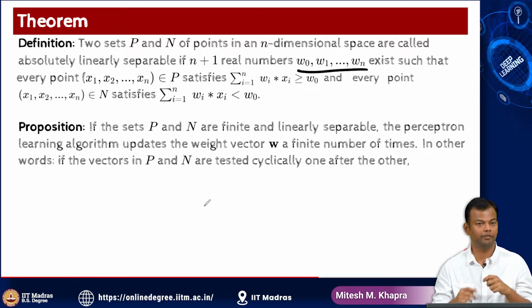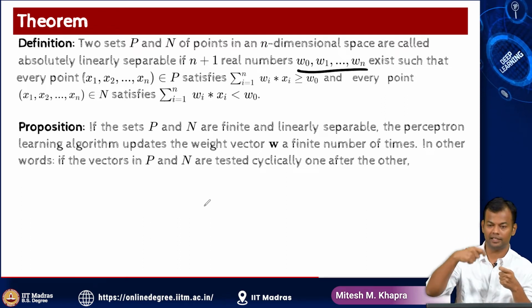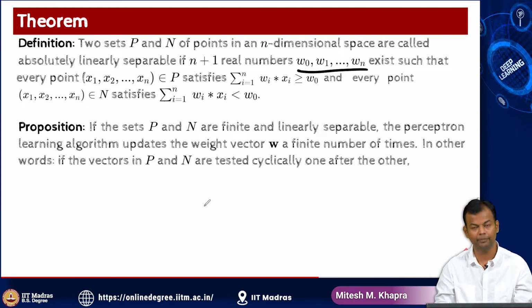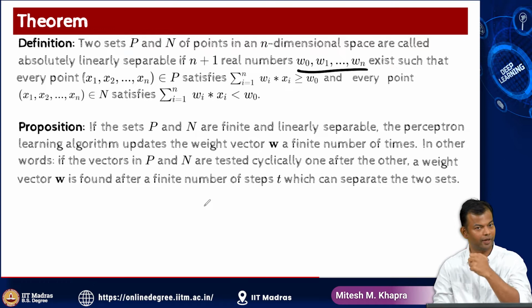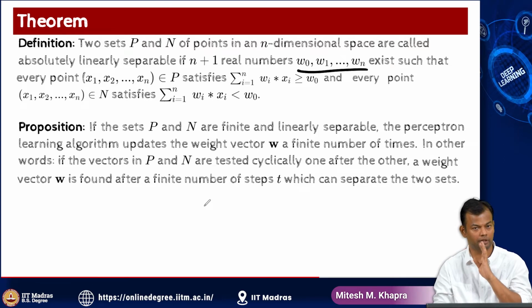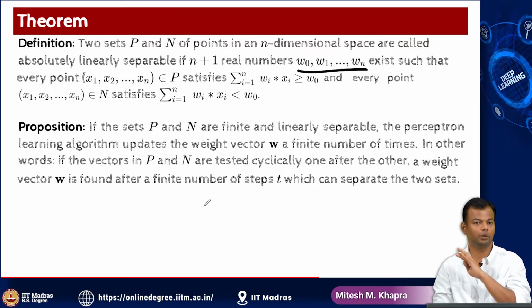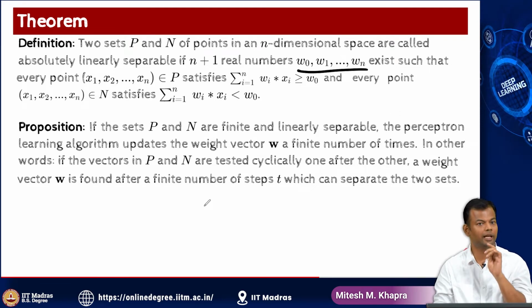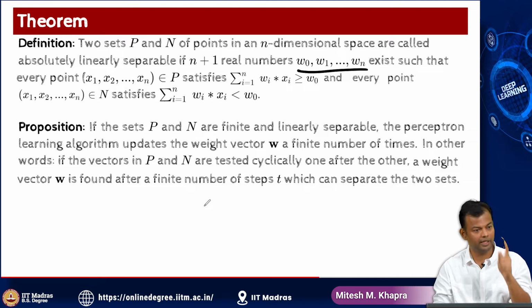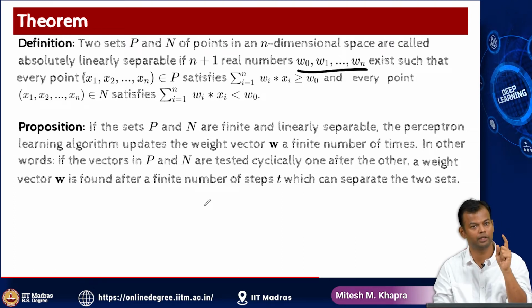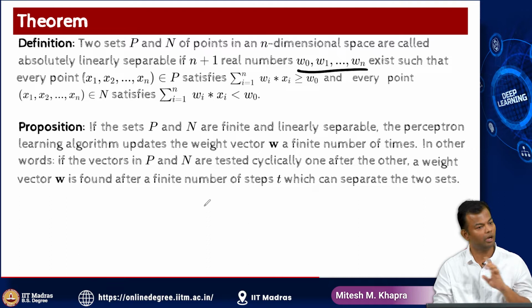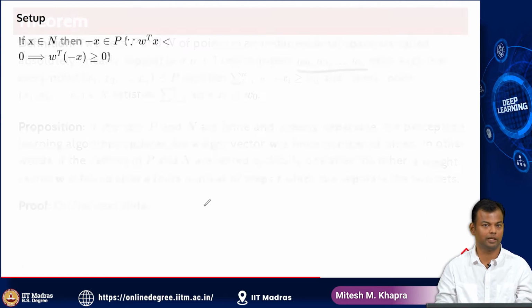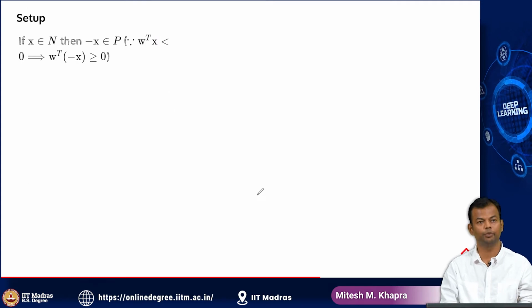So what is it saying? That if the vectors in P and N are tested cyclically one after the other, right? That's what we are doing. We're picking up vectors randomly for P and N. A weight vector W is found after a finite number of steps T such that it can separate the two sets P and N, right? So that's what this is saying, that this will not go on infinitely. If your data is linearly separable, the perceptron learning algorithm will find a weight vector W after a finite number of steps, right? Now, how do you prove this? So let's look at that, right? So let's look at the proof of this. Okay, so I'll start with the proof.